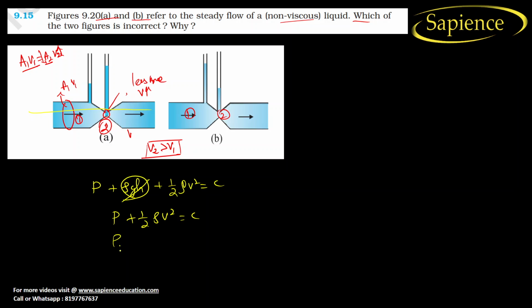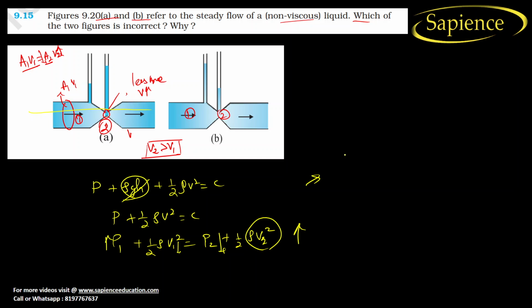So p1 plus 1 by 2 rho v1 square is equal to p2 plus 1 by 2 rho v2 square. Now see here, if v2 is greater, it means that pressure has to be low. If v1 is less, p2 is more.